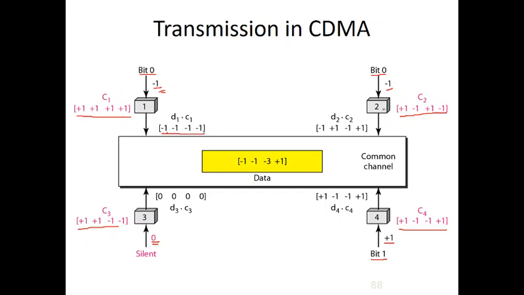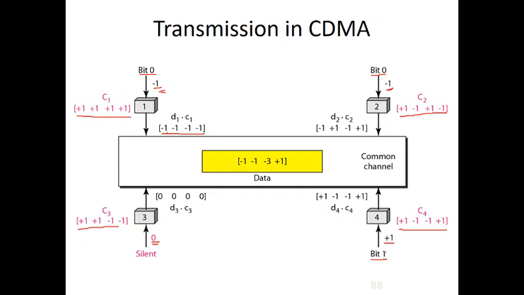Next, whenever device 2 wants to send a frame or data, it has to multiply its bit representation with the code of the device. So minus 1 plus 1 minus 1 plus 1, and so on. Since device 3 has no data, all will be 0, because 0 multiplied with anything is 0.